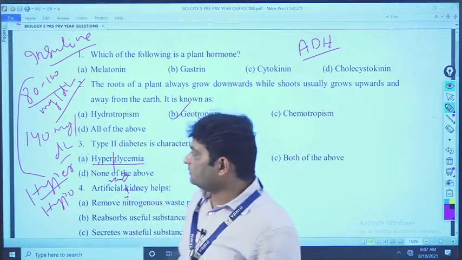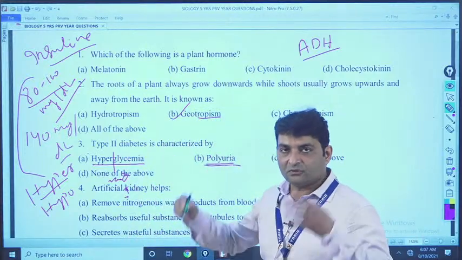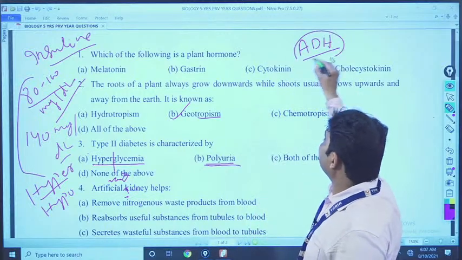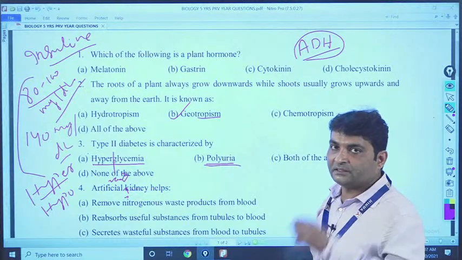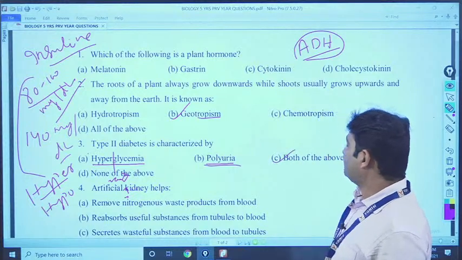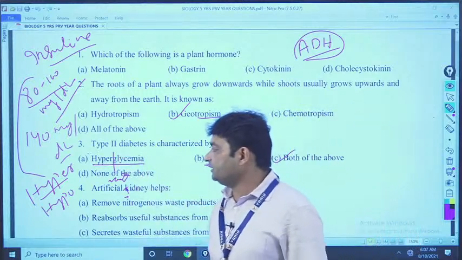Clear? So, now what happens due to diabetes mellitus, meaning more sugar level in the blood, is that it suppresses the effect of ADH hormone, so urine becomes more diluted and more urination occurs, and that is called polyuria. So, the answer is both of these. Okay. So, that is the answer to question 3. Now,